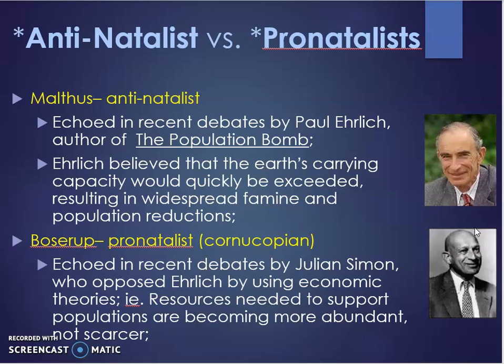So it's interesting to see. And clearly there is logic behind both of these ideologies, and there is factual evidence that can support both of these theories.